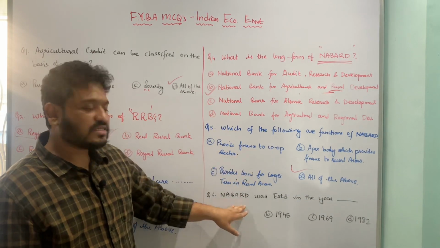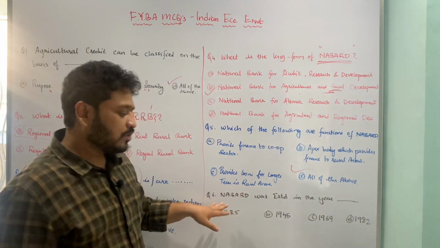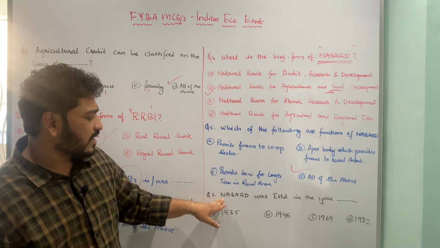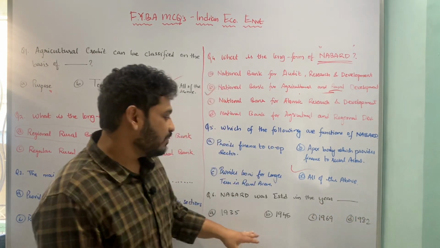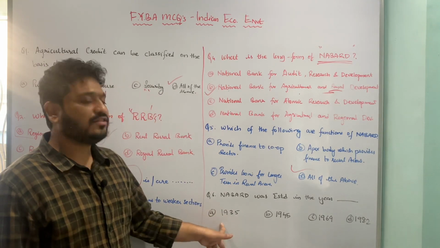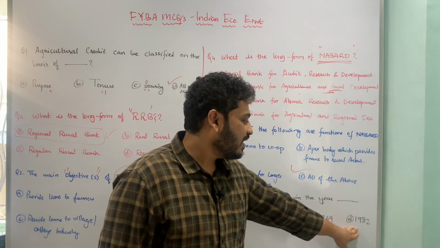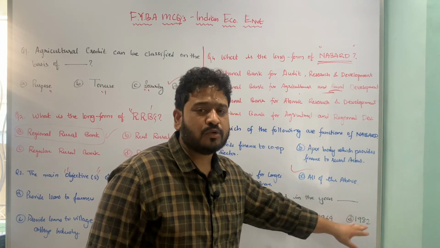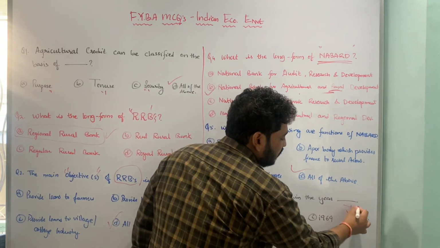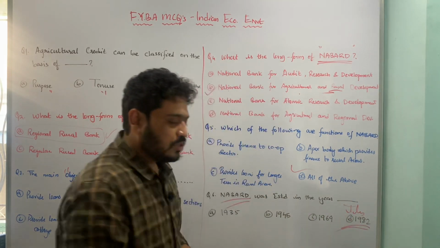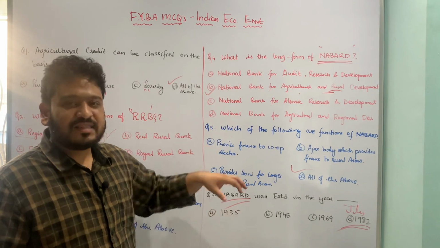Let us now move to the last question in this segment, which is talking about the establishment of NABARD. So the question goes like this: NABARD was established in the year dash, and the possible options given to us are A, 1935, B, 1945, C, 1969, and then we have the last option 1982. So precisely NABARD was formed in July 1982. So that is the correct answer, and this marks the end of this segment of the MCQ lecture.